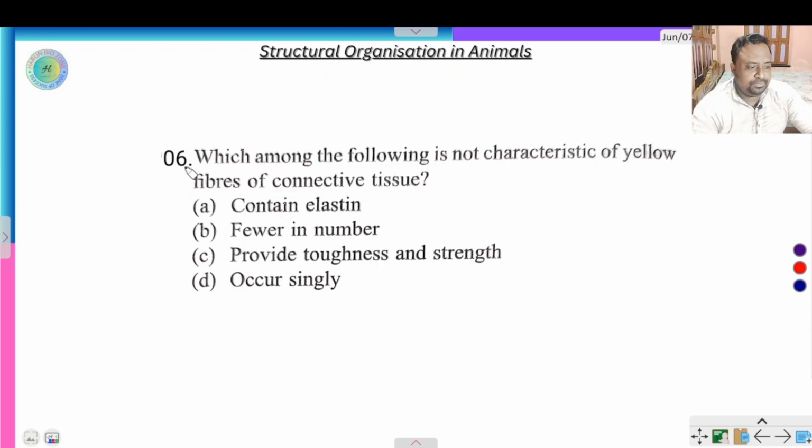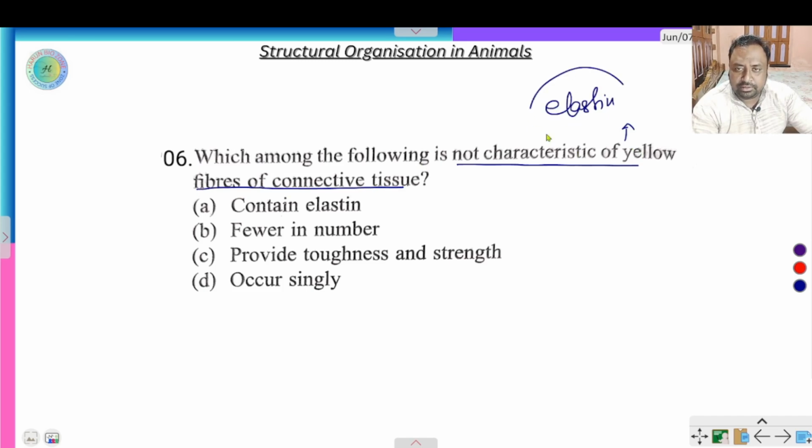Next question: which among the following is not a characteristic of yellow fibers of connective tissue? Yellow fiber means elastin protein containing fiber. They contain elastin, this is right.